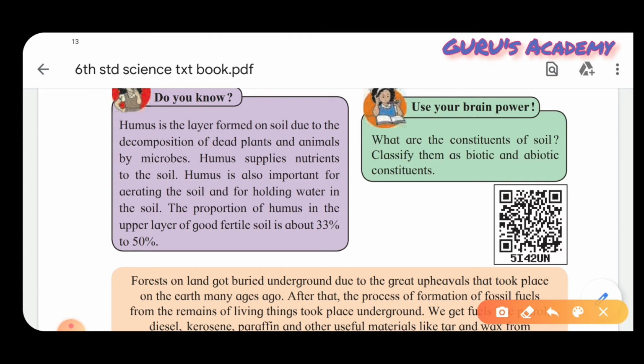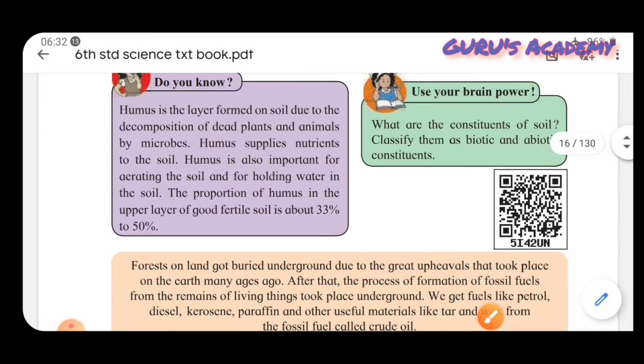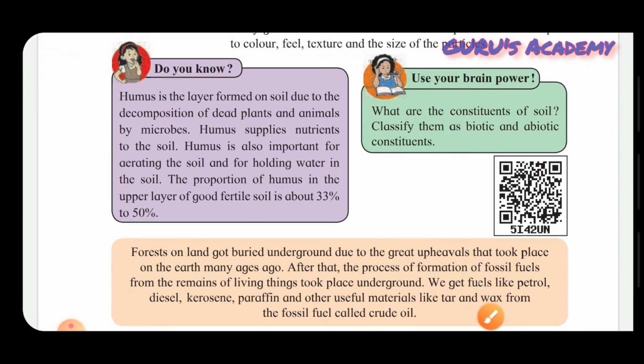Humus is also important for aerating soil. Now you all know what aerating means. It is the soil with small holes which allows air, water and nutrients. So it is important for aerating the soil and for holding water in the soil. The proportion of humus in the upper layer of good fertile soil is about 33 to 50%.